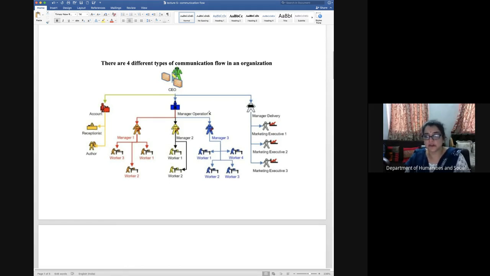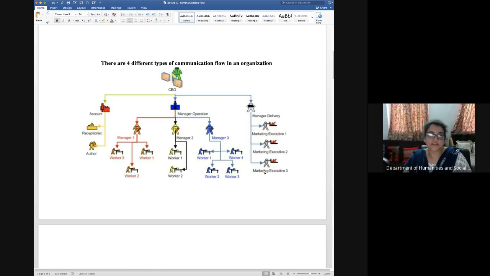So these 3 departments are shown over here, and you can see that all managers are taking care of these departments. Okay, so it could be vice presidents, and then under them there could be managers. And then when you go down to a lower level, you can see that there are some executives, workers, and receptionists, and all those clerks and so on. So they are working at the lower level. So we have president on the top, vice presidents working under them, managers working under vice presidents, executives working under managers, and then workers working under executives.